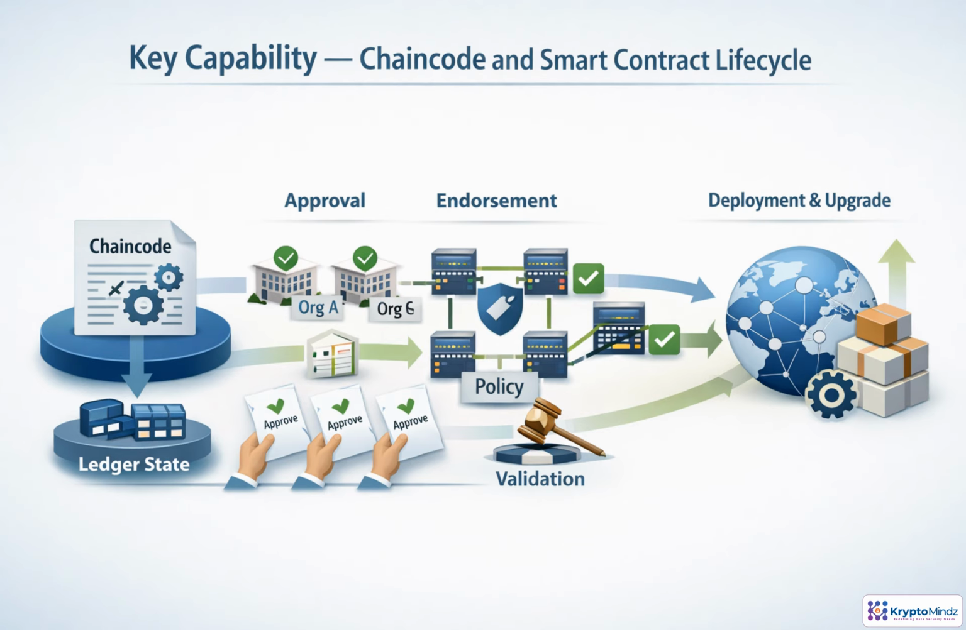In Fabric, smart contract logic is packaged as chain code. Chain code defines how applications read and update ledger state. Before it can run, organizations install it and approve the same chain code definition, so deployment is not controlled by one party alone. When transactions are invoked, endorsement policies specify which organizations must simulate and sign the results. Only valid, endorsed outcomes are committed. This lifecycle makes upgrades safer because changes require governance before they affect the network.